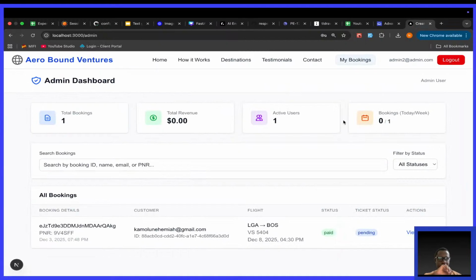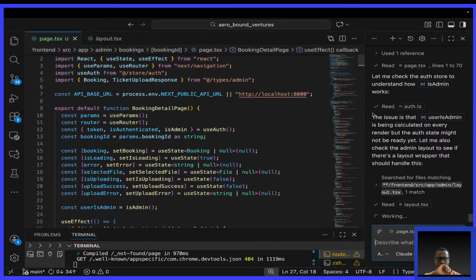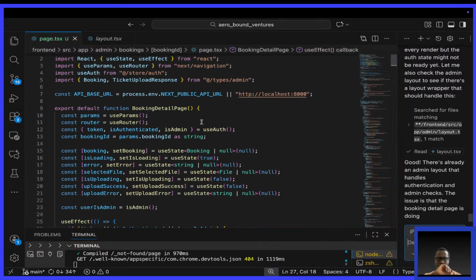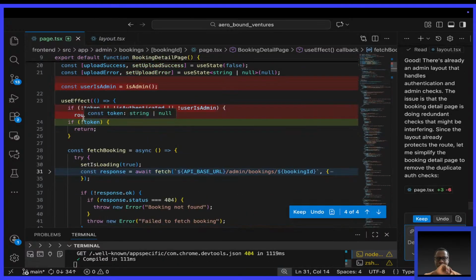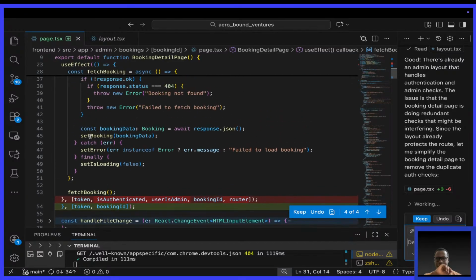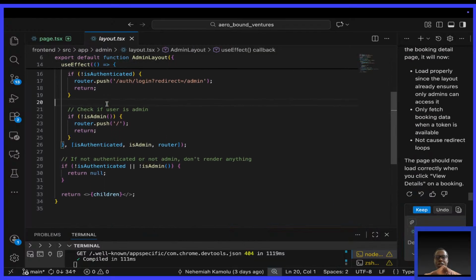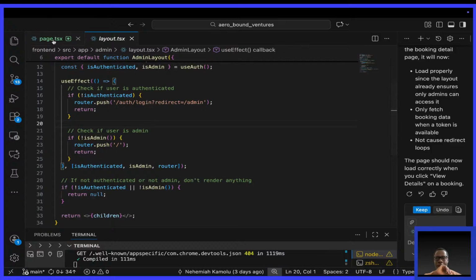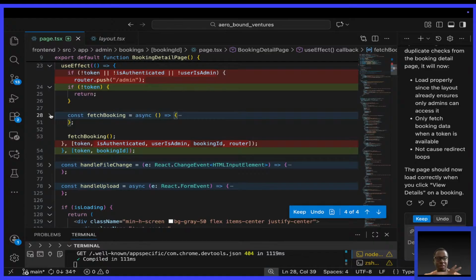I want to see what is actually causing this. What I'm trying to do is this. Number one, I want to remove this. Actually, it has done what I was thinking about. Since we have this, we are doing authentication checks here, so we don't need them on this side also. This is my reasoning. I don't know what you think.